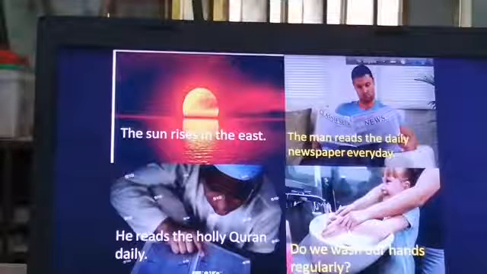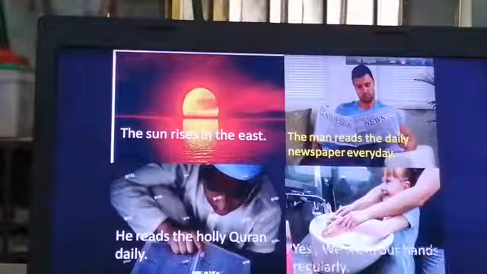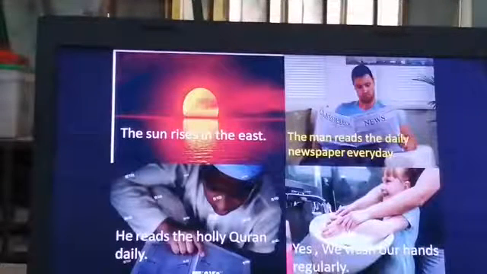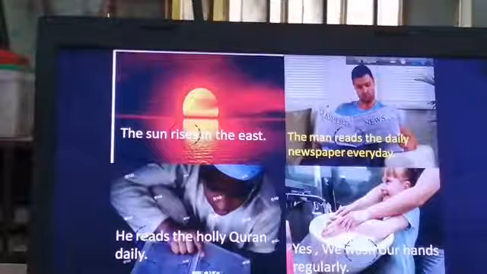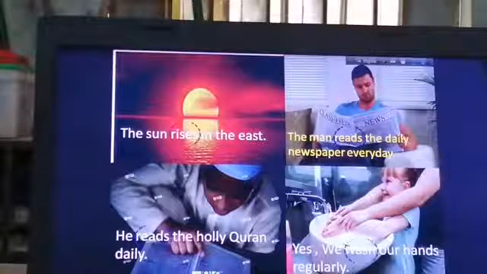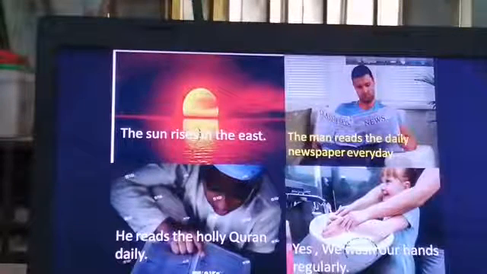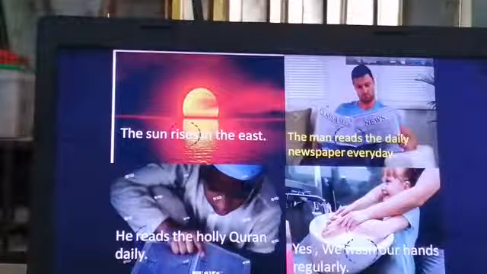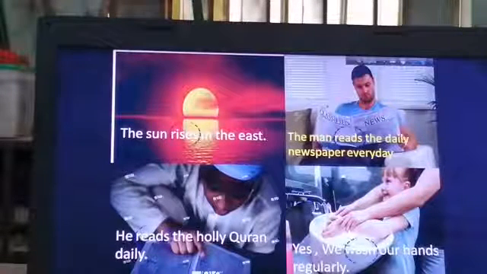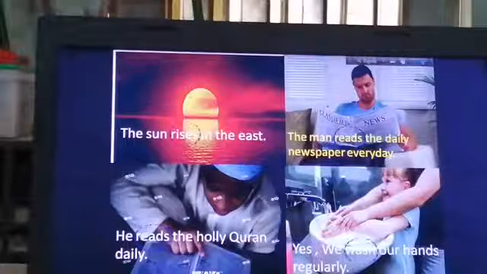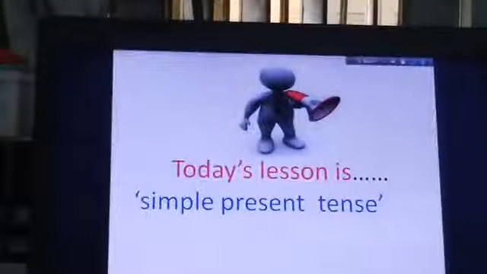Do we wash our hands? Yes, we wash our hands. So, dear students, can you say which tense the verbs indicate? Okay, fantastic, you have done well. The verbs indicate simple present tense. So, dear students, today our lesson is simple present tense. So, dear students, take your pen and paper.